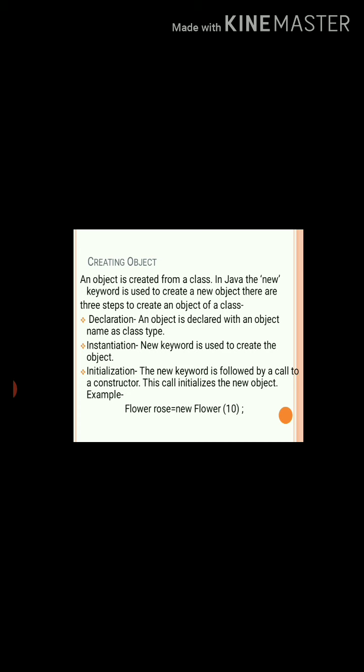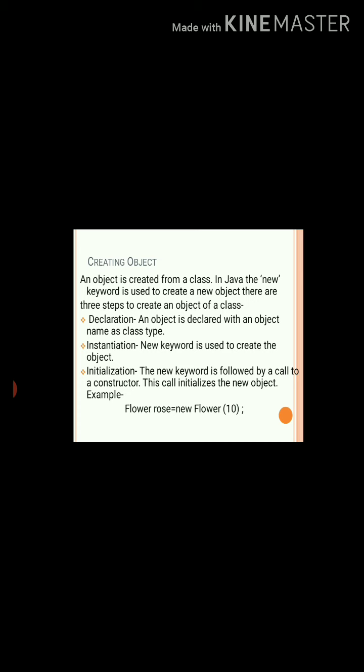Declaration means an object is declared with an object name as class type. Instantiation means using the new keyword we can allocate memory to a new object. Initialization: the new keyword is followed by a call to a constructor. This call initializes the new object.